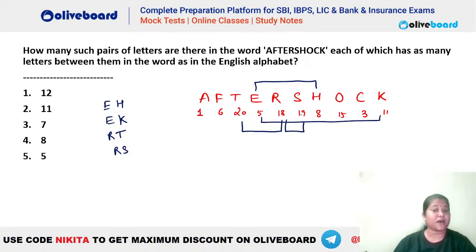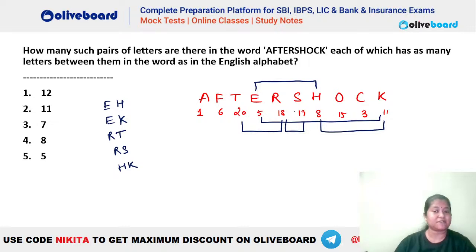Okay. उसके बाद और check करो. Let's see. With 19, you can see we do not have anything. With this 8, do we have anything towards the left? 8, 9, 10, 11, 12. No. Towards the right, 8, 9, 10, 11. Yes, we have 8 and 11. That is your H and K. ठीक है, H and K भी बन गया. With this 15, do we have anything?